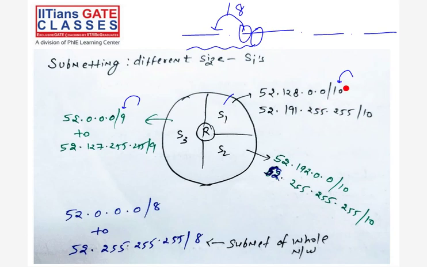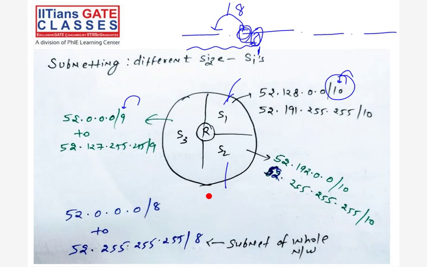So these 2 bits for the S1. Similarly for the S2, right? For the S1 it is 0, and for the S2 it is 1. We will see, right? And similarly for S3, the first one bit is 0. Okay, see, this is 52.0.0.0 to 52.255.255.255. That is the range of the whole network. This is the range of the whole network, right?